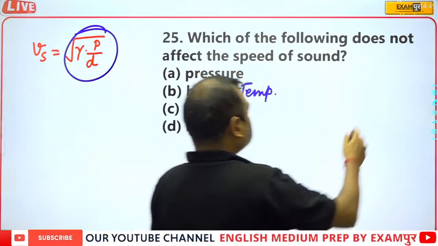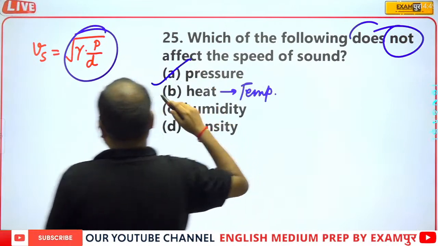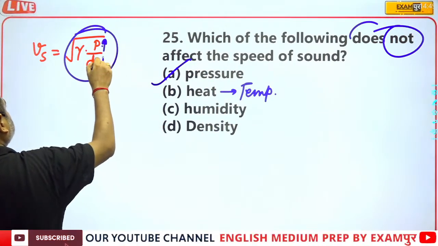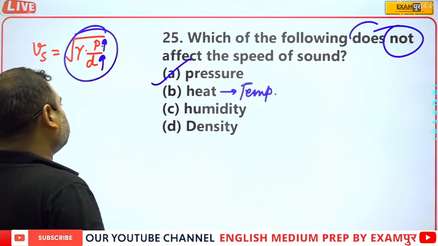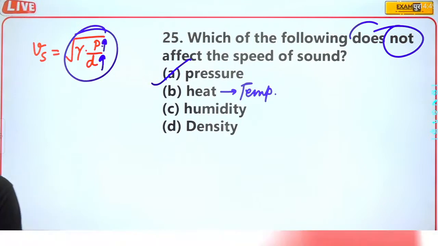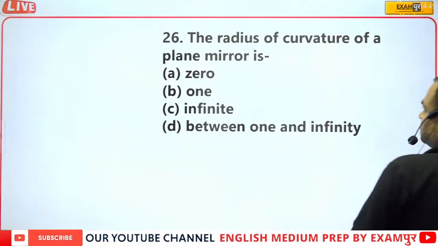But here it is asking which does not affect it, and that is the pressure. When the pressure is changed, density is also changed, and that's why A part will be the correct answer.